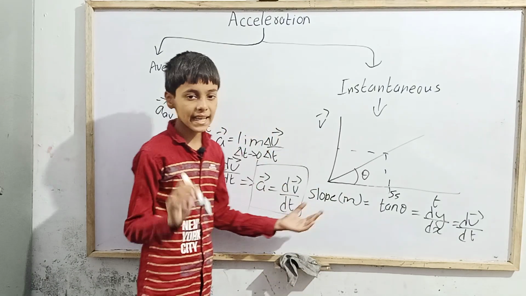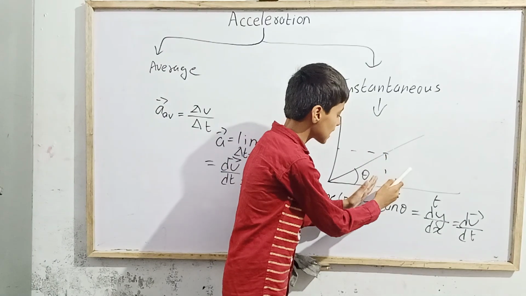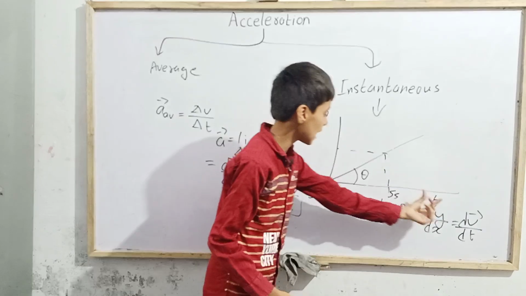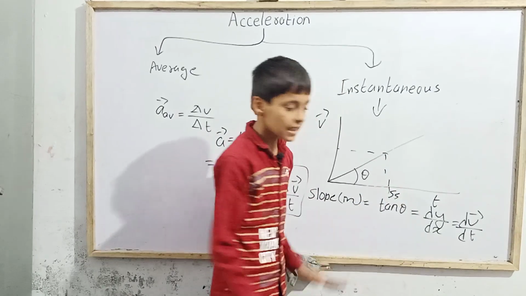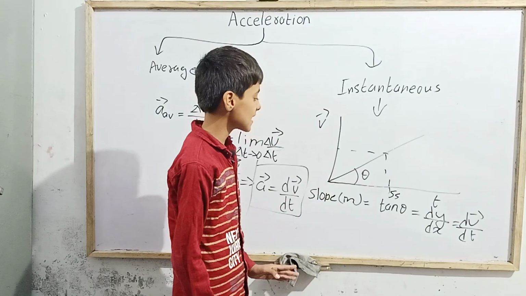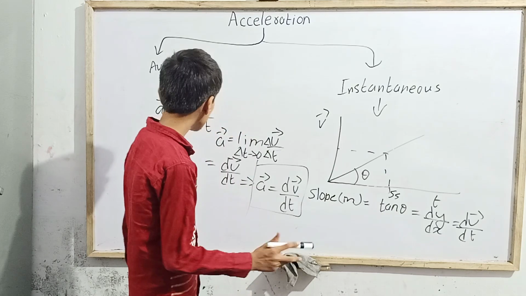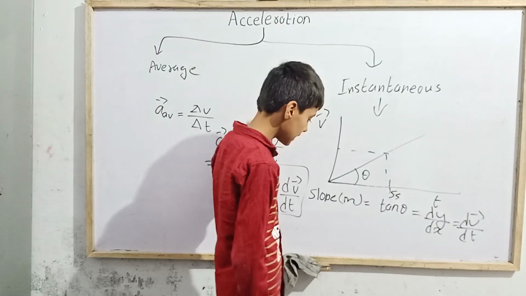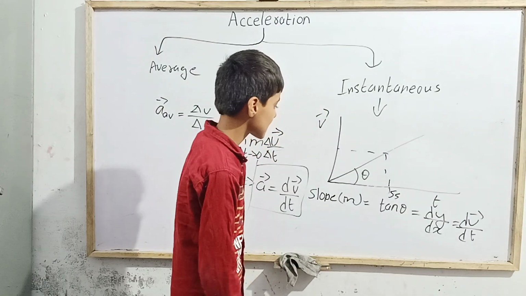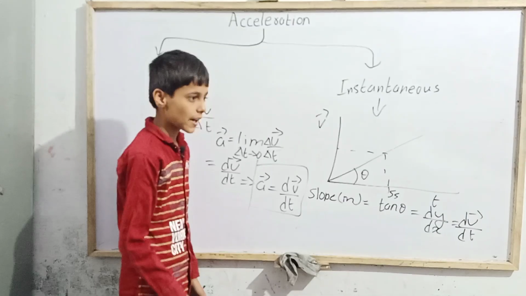It will only and forever give us the instantaneous acceleration, because in any v-t graph, the question may ask us to find the acceleration at 9 seconds, at 2 seconds, 5 seconds, 0 seconds. So that will give us the value at any particular instant. But if we want average acceleration, then we can use this formula. If we want instantaneous acceleration, then either we can plot the graph or find it directly through this.